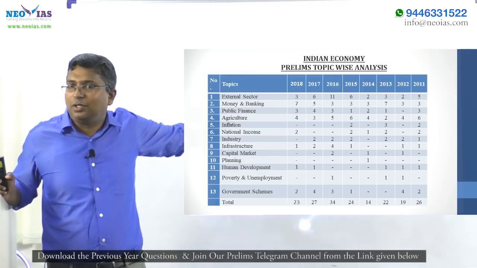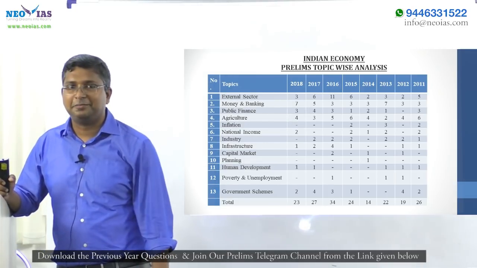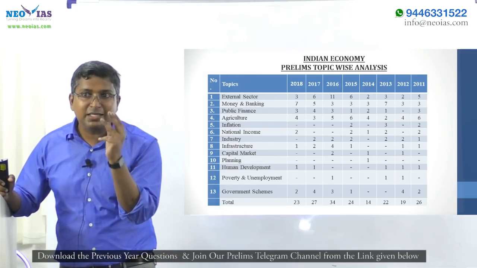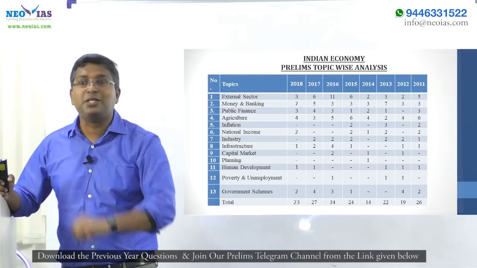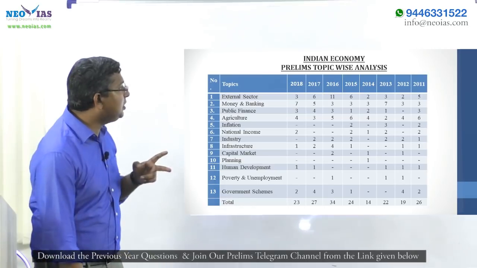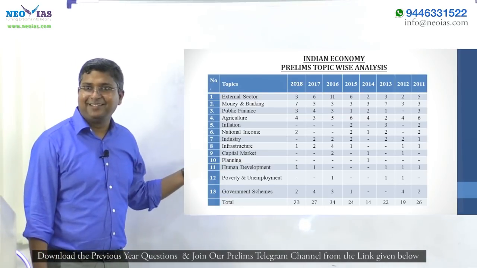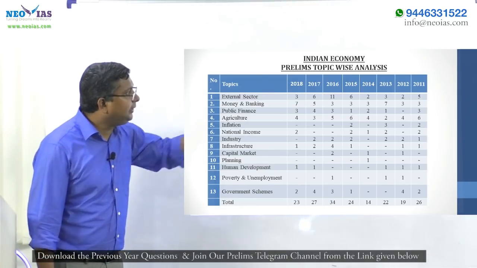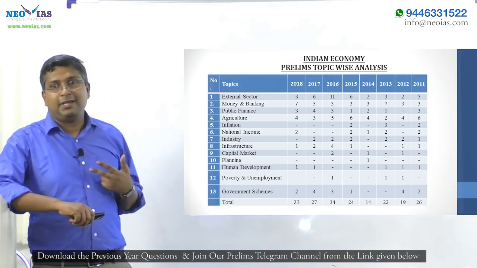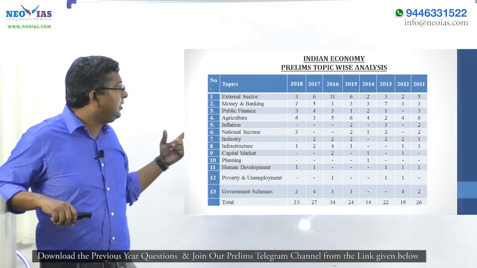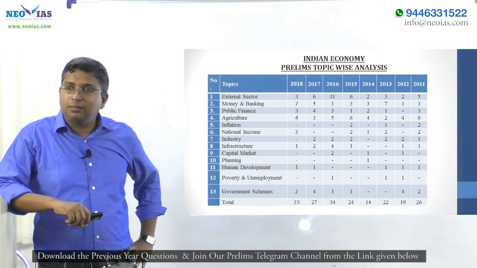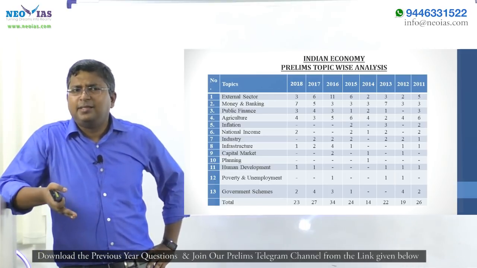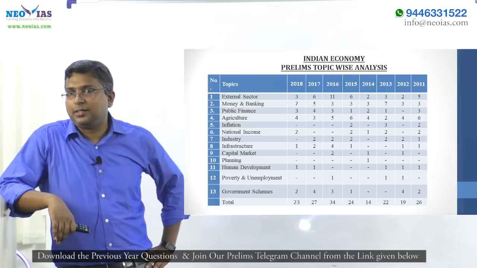Is there any year without 3 questions from money and banking? Every year, imagine a topic, not a subject, a topic is giving you 3 questions. And there have been 2 years, 2018 as well as 13, with 7 questions. And in 17 there were 5 questions. Can you neglect money and banking? Just 2 days back there was news on money and banking.